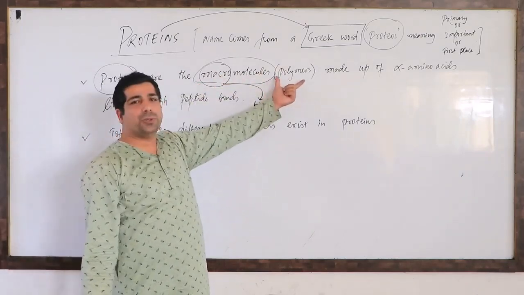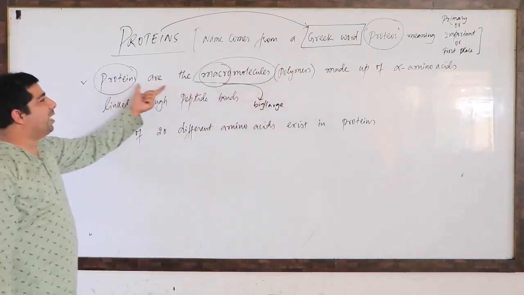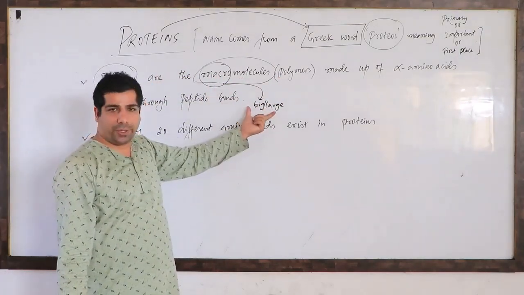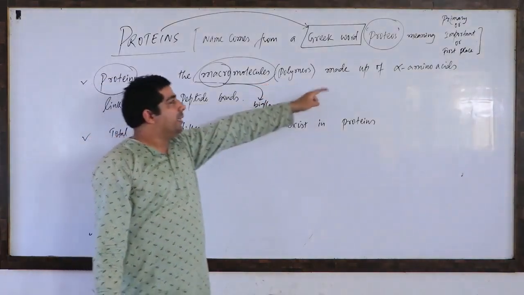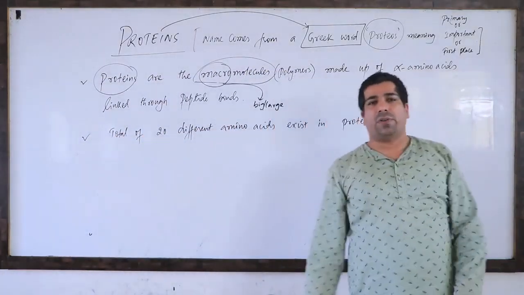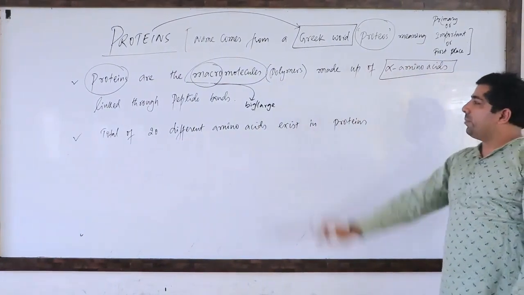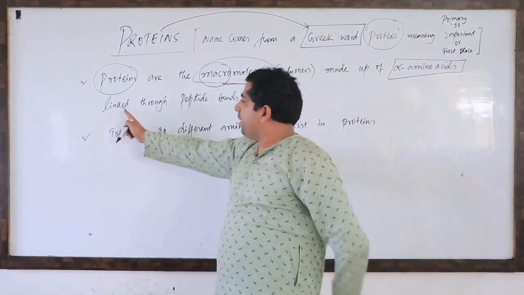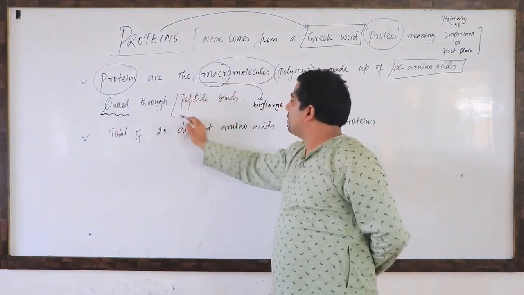And large molecules, obviously, are polymers. So my dear friends, proteins are macromolecules, meaning big or large molecules, and you can also call them polymers. These proteins are made from alpha amino acids. And these amino acids are linked through peptide bonds.